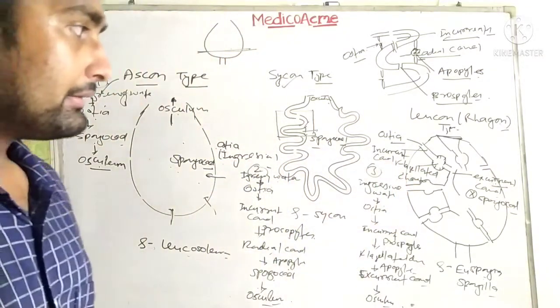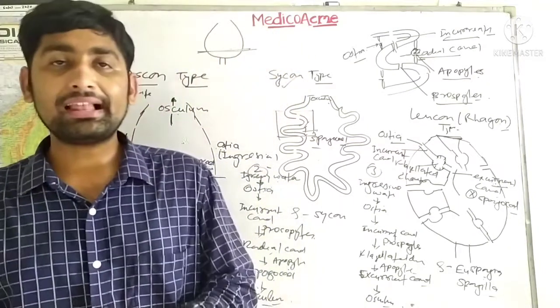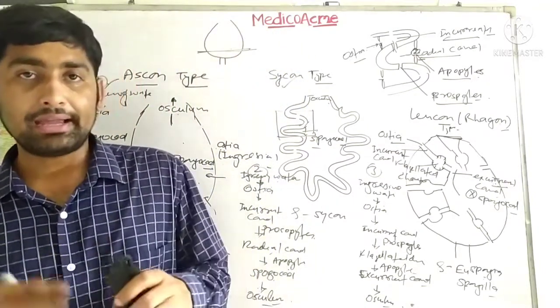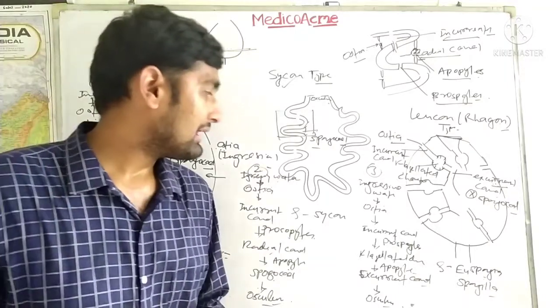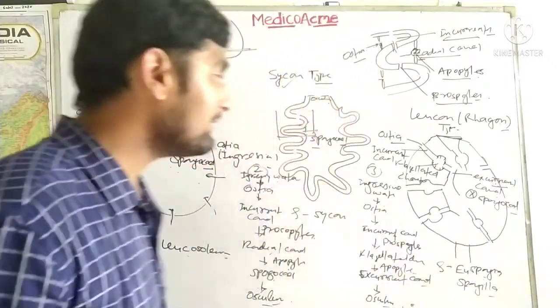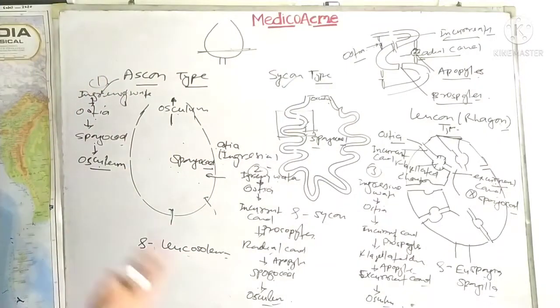I hope these water canal systems are now clear, the dotted lines have been cleared, and you are now aware of the basic things: in which organisms these canal systems are found.